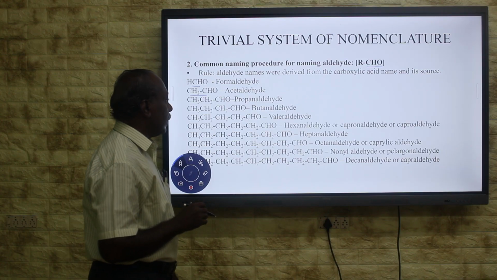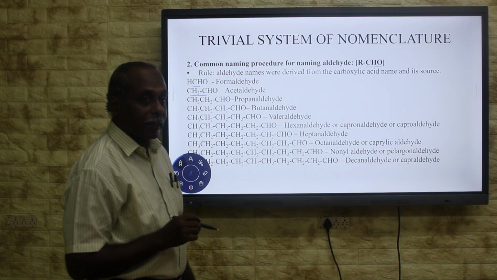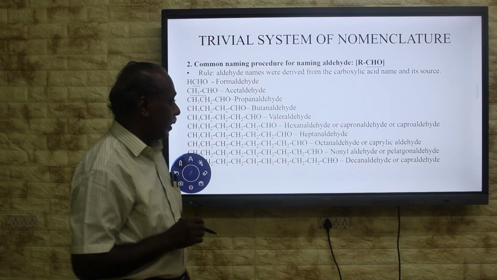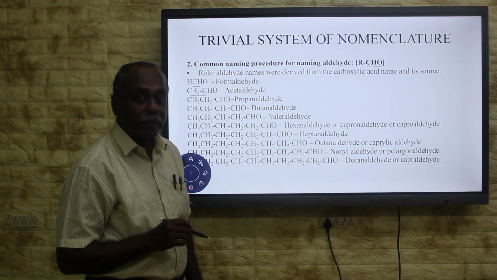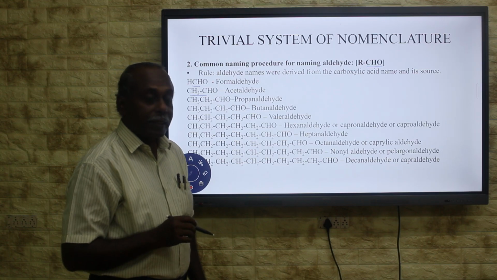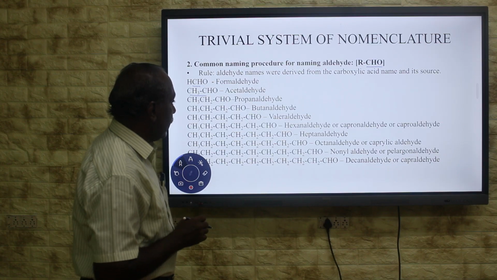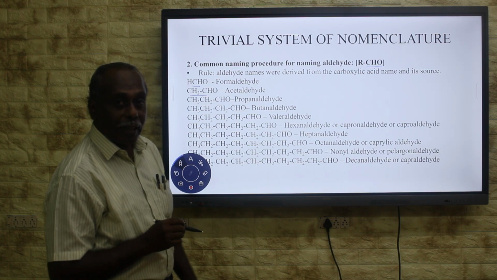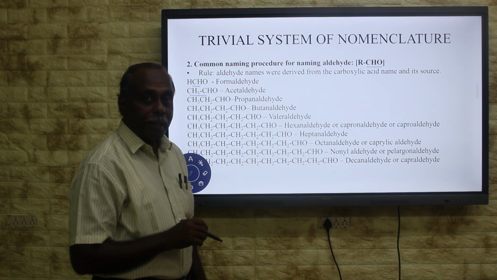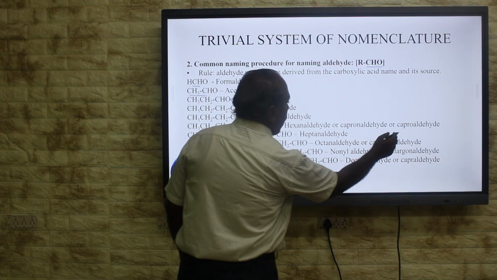Then the 4-carbon aldehyde, butyraldehyde or butanaldehyde. It is obtained from butyric acid. The 5-carbon carboxylic acid is valeric acid. From the valeric acid we can obtain the 5-carbon aldehyde, valeraldehyde. The 6-carbon carboxylic acid is caproic acid. From the caproic acid we can obtain the aldehyde, capronaldehyde or capraldehyde.